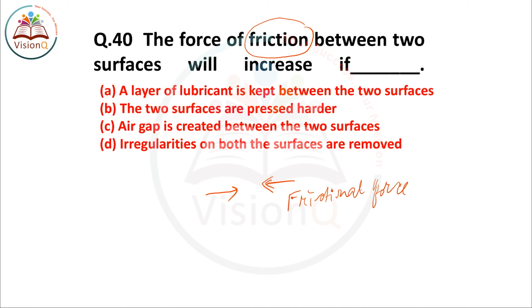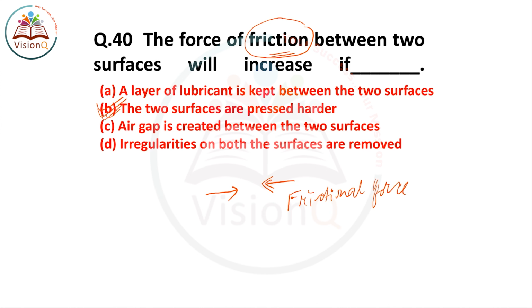Basically, it opposes the motion of a body. It acts against the direction of the applied force of the body. Now, force of friction will increase when we press two surfaces. If two surfaces are pressed harder, then the force of friction between those surfaces will obviously increase. The right answer of this question number 40 is option number B. The two surfaces are pressed harder, then the force of friction between them will increase.